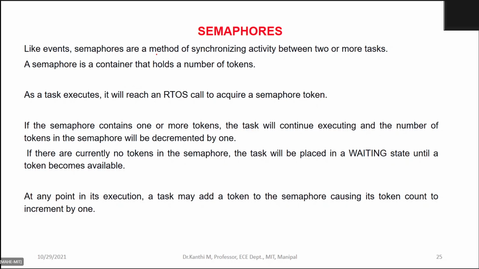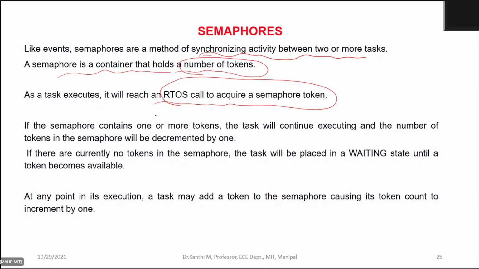Semaphores are a method of synchronizing the activity between two or more tasks. The semaphore is a container that holds a number of tokens. As a task executes, it will reach an RTOS call to acquire the semaphore token. It tries to acquire the semaphore token.